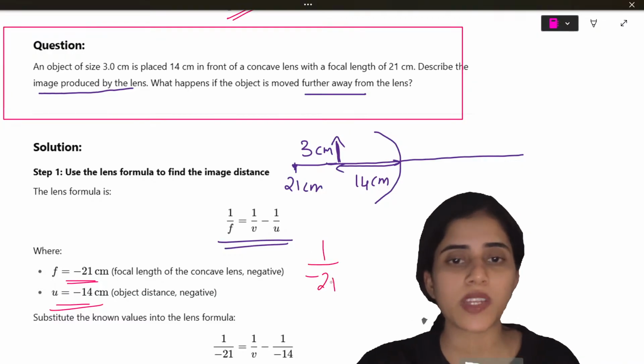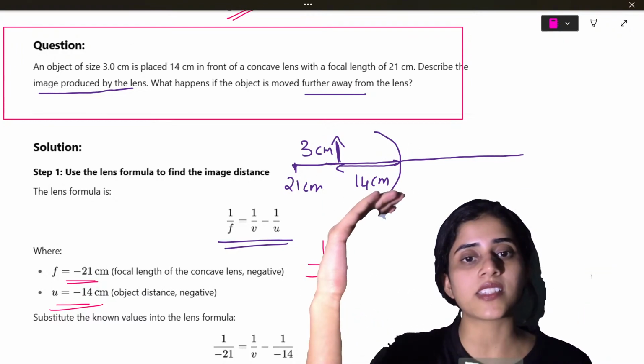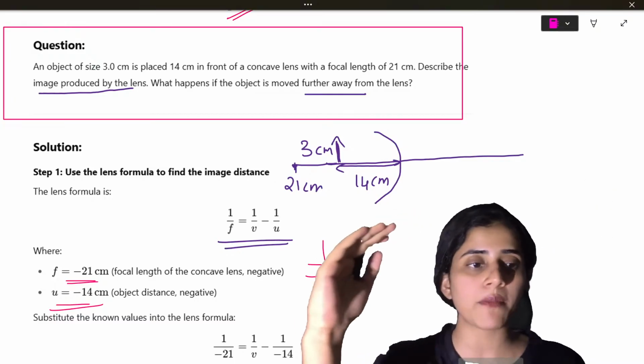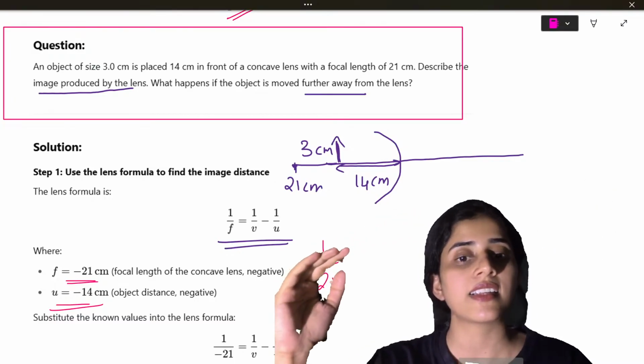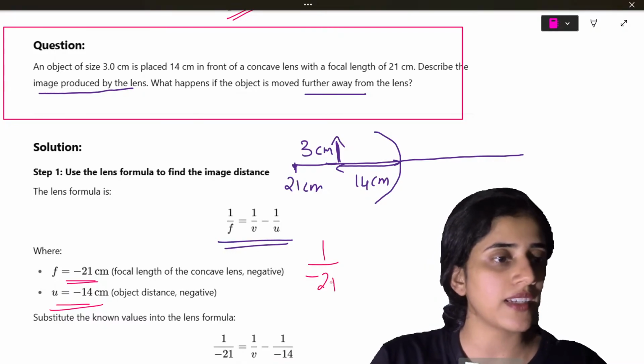1 by minus 21. Because if you have a lens and it's in front, okay? If the measurement is towards the left, what happens? It is negative.